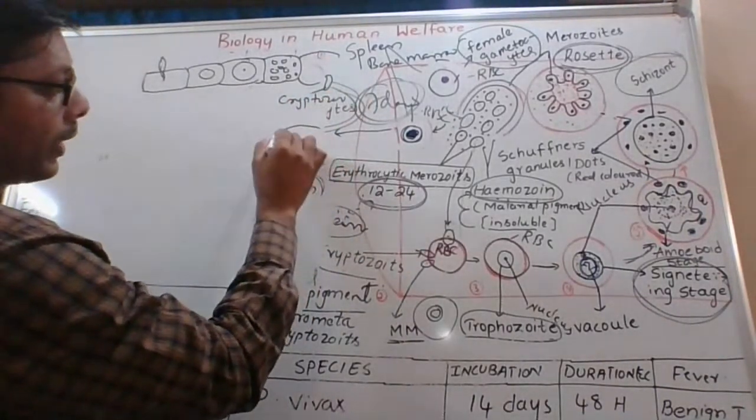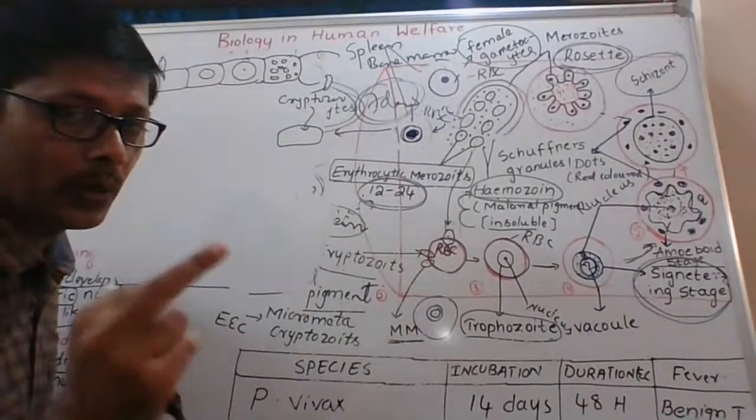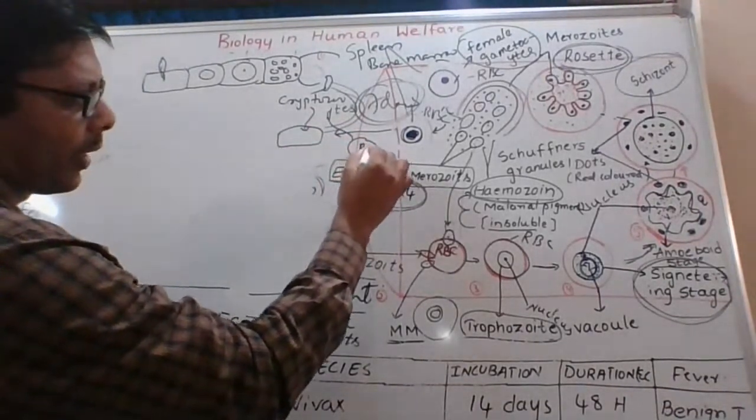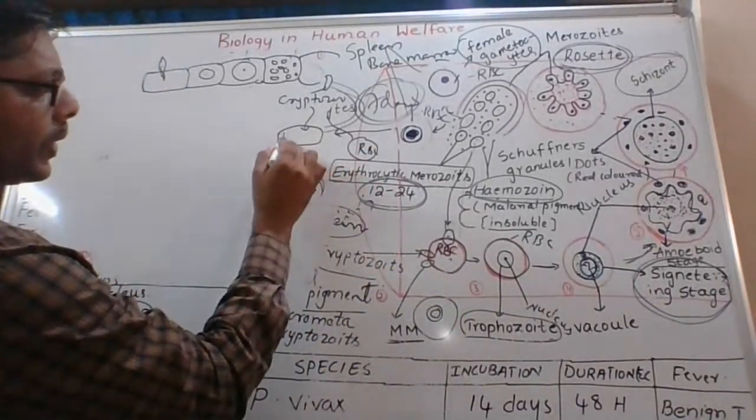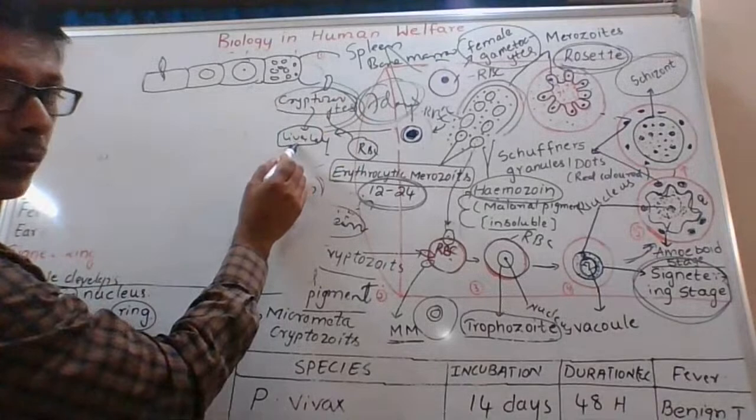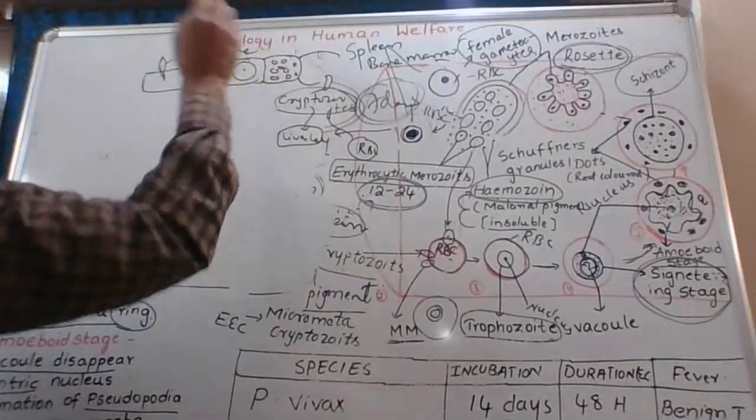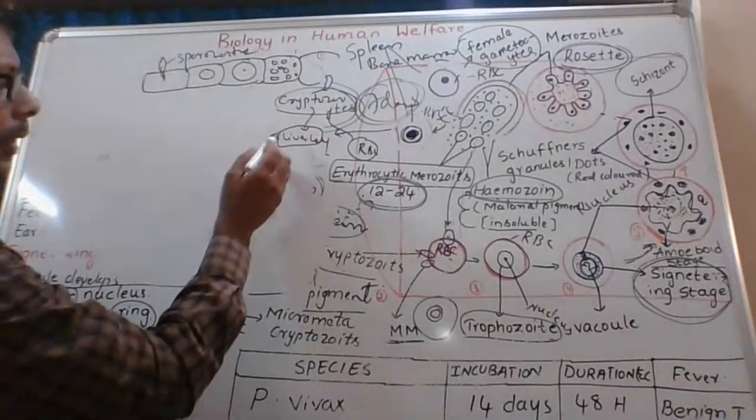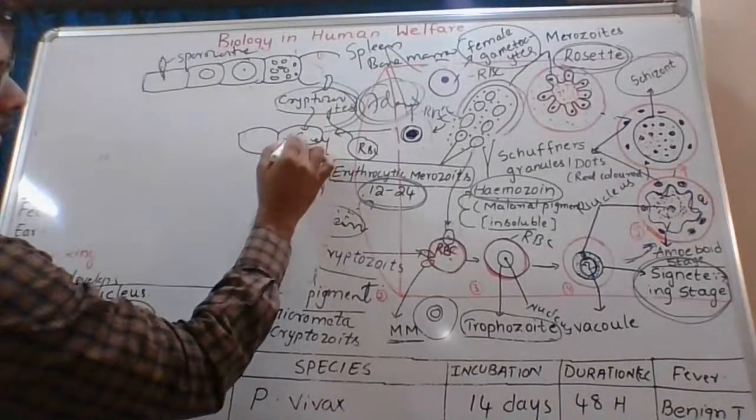These cryptozoites, as I told you yesterday and today also, have two options. One is to enter into the RBC, the red blood cell. The other one is they may enter into the liver cell. That means cryptozoites are also entering into the liver cell, not only sporozoites. Understand? Cryptozoite entered into the liver cell.